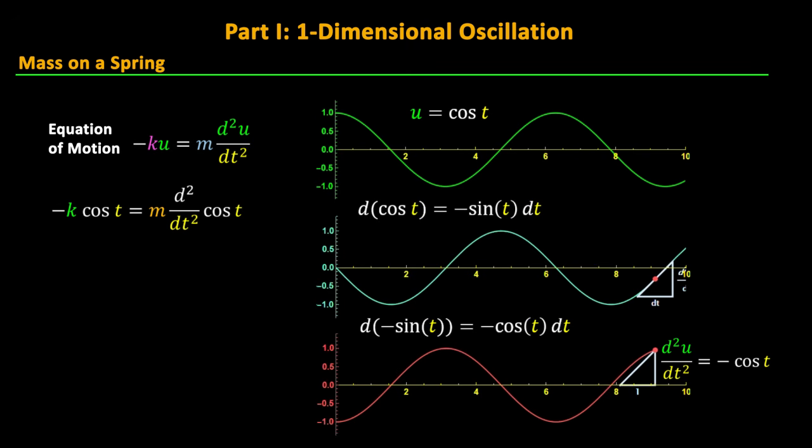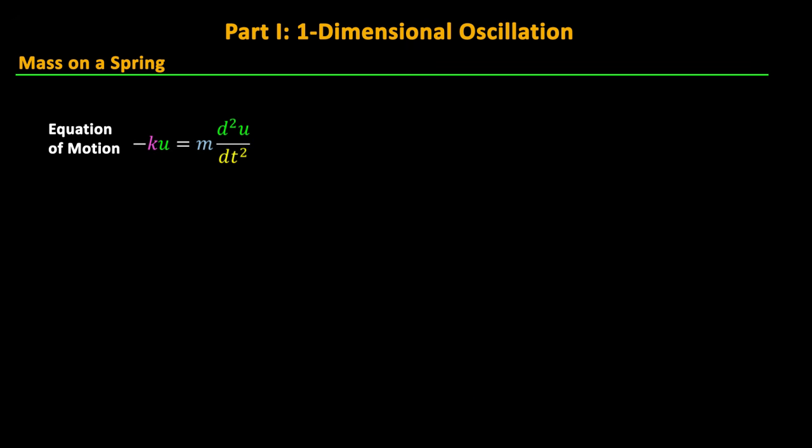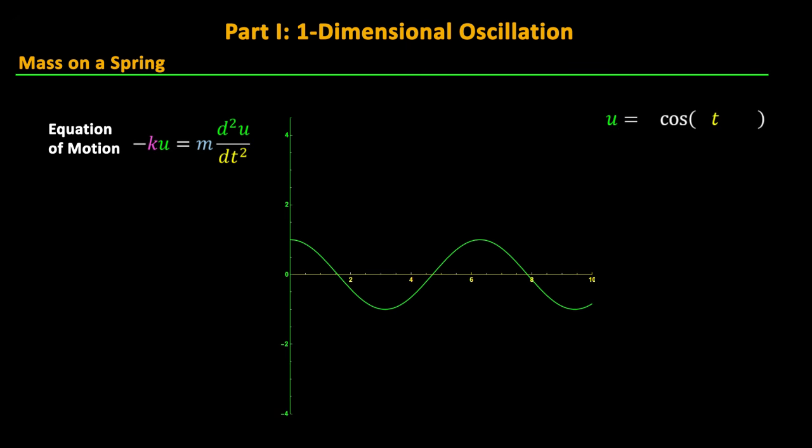Well, this is great, because when we plug it into our equation of motion, the cosines cancel out. Unfortunately, when we do this, we see our equation will only hold true when k is equal to m, which would be an amazing coincidence. But we're clearly on the right track here, so let's see if we can find a more generic cosine function for u versus time. There are three standard constants we can add to our cosine function for fine-tuning.